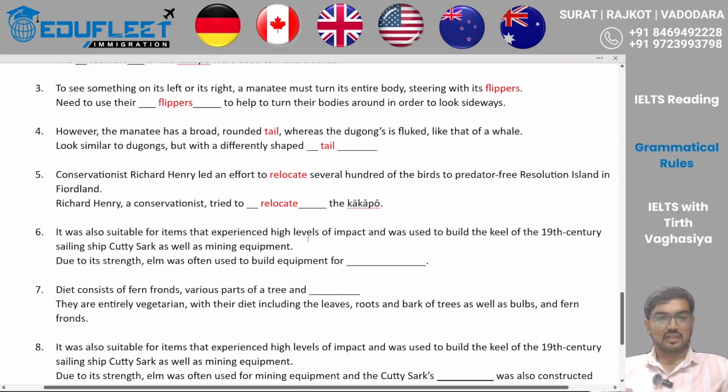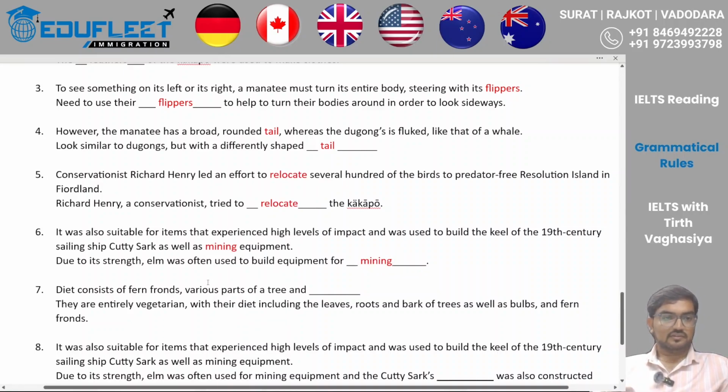It was suitable, experience, high level, impact, build the keel, 19th century, sailing ship, carry sack, as well as mining equipment. Equipment is matching. And why was this equipment used? This equipment was used for mining. So I got ing. In this entire line, there are only two ing forms. One is sailing, another is mining. But with equipment, what is matching? Mining. So my answer is going to be mining.